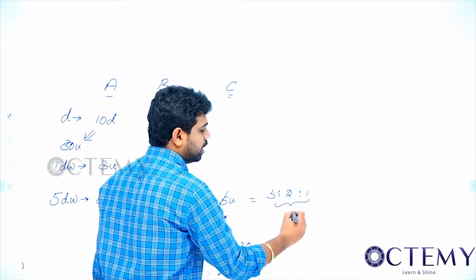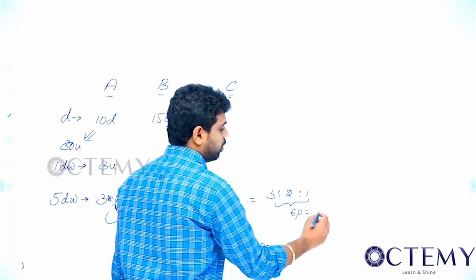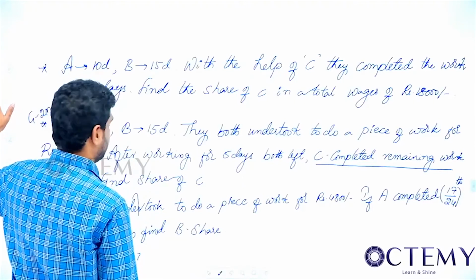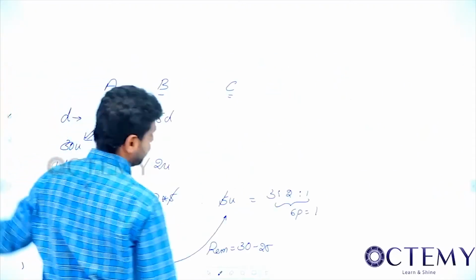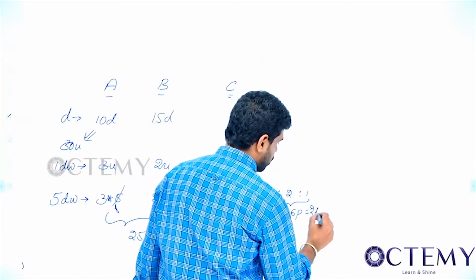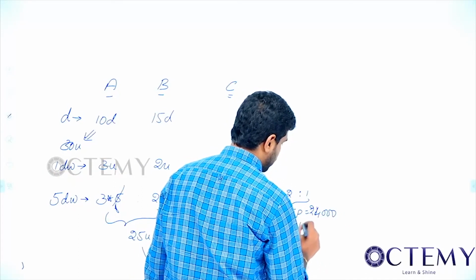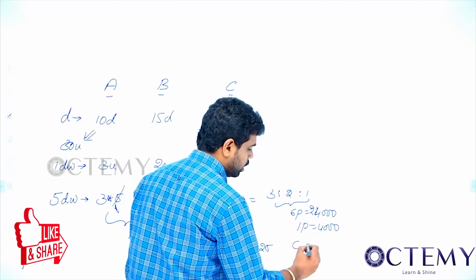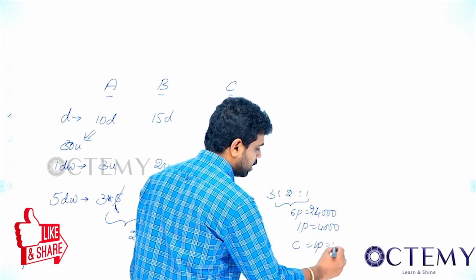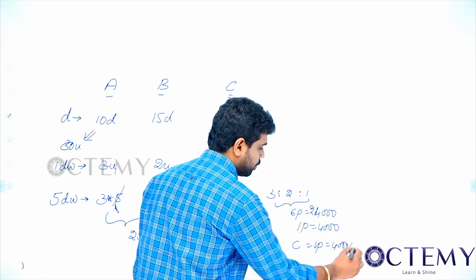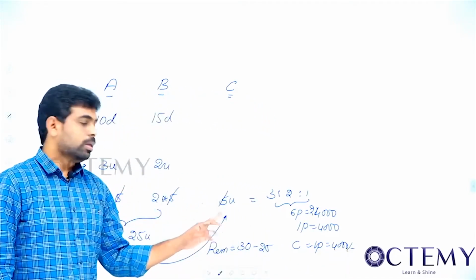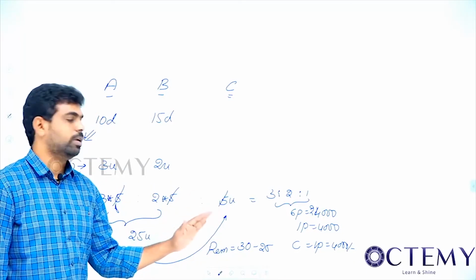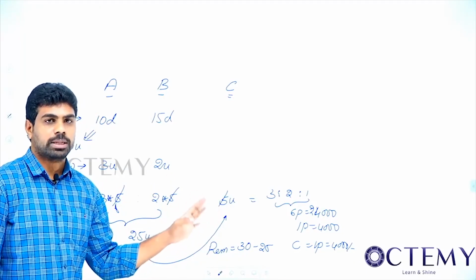So totally this will be in the ratio of 3:2:1. Totally how many parts? 6 parts. So 6 parts equal to how much? So how much did I give amount? So 6 parts equal to 24,000 now. Now 1 part equal to how much? 4,000. So whom we should find out? C we should find out. C is 1 part, that is 4,000. That's it. Hope you understood this. C is completing remaining work. The total amount of work done by C alone is required for me. No need of number of days they are working.